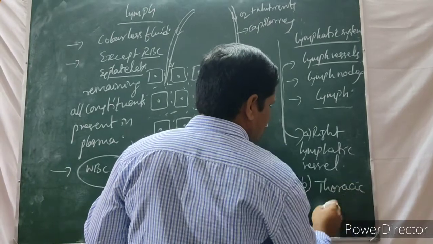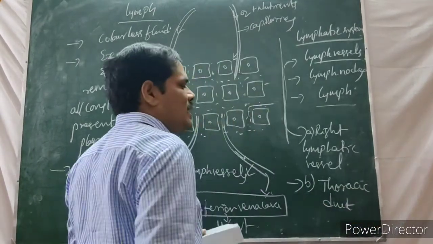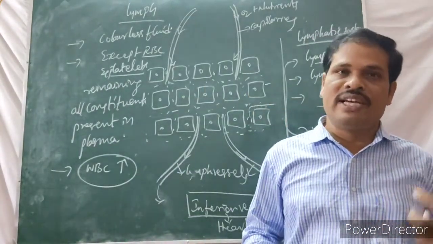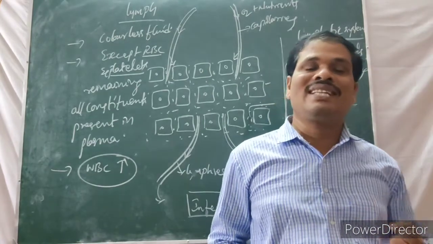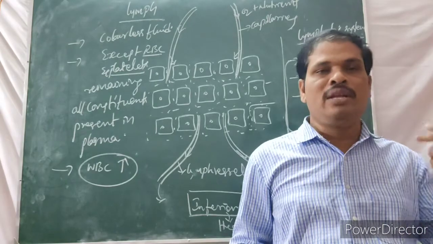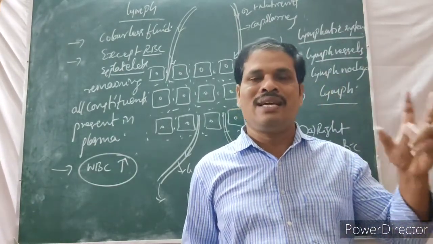The second one is the thoracic duct. The thoracic duct is the largest lymphatic vessel, present on the left side of the human body. It collects the lymph from the lower limbs, that means the legs, the upper limb of the left side, and also the neck, thorax and head region.